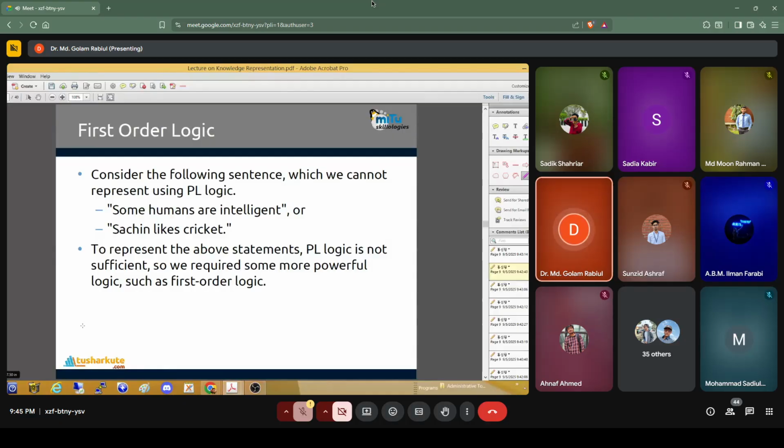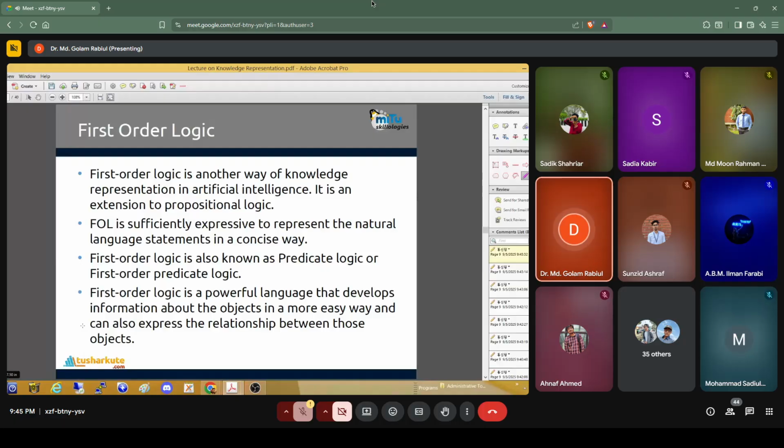Using propositional logic we can represent it, but we cannot represent the structure of the sentence, like Shoshin likes cricket. Also it has no statement of quantifiers. That means some of the people, all of the people, for all, those kinds of representation are absent in propositional logic.